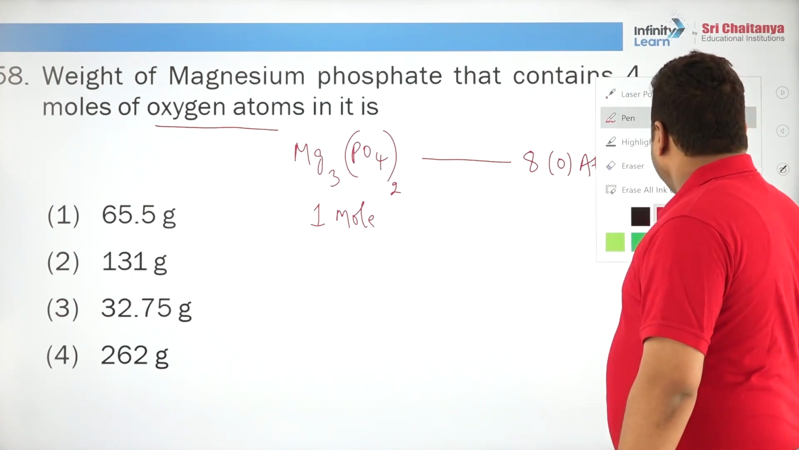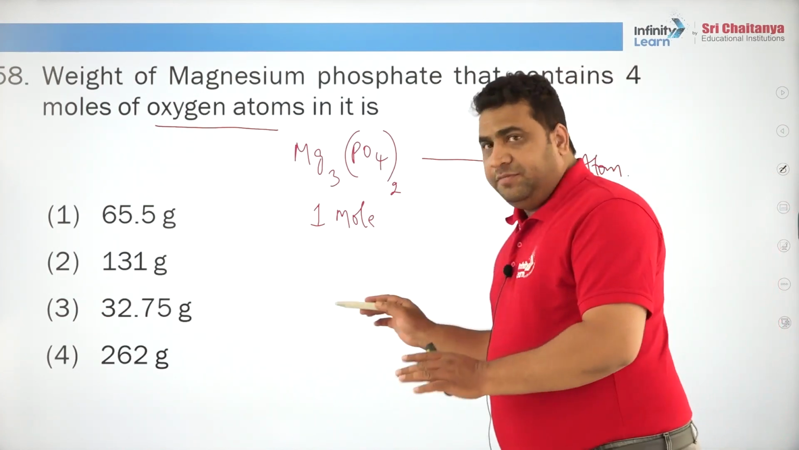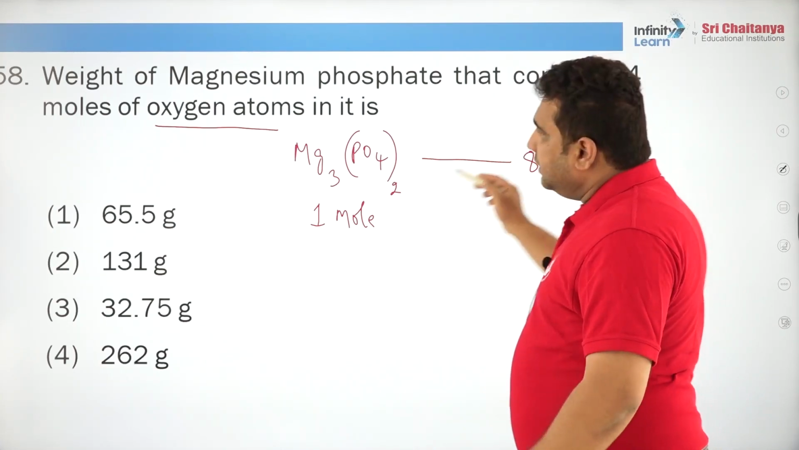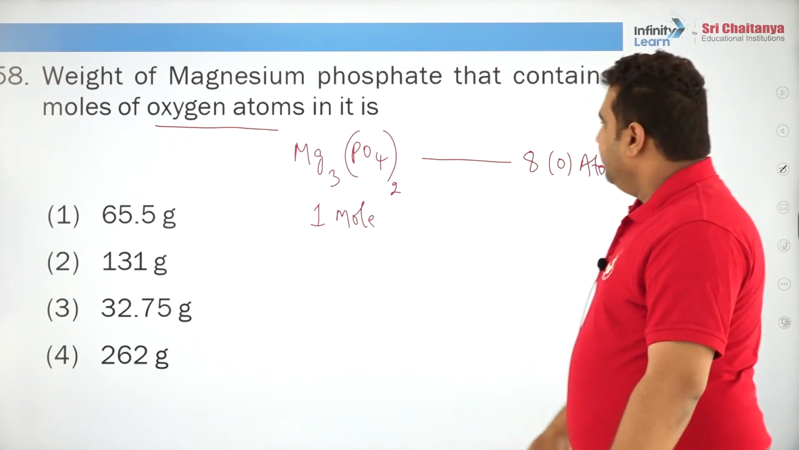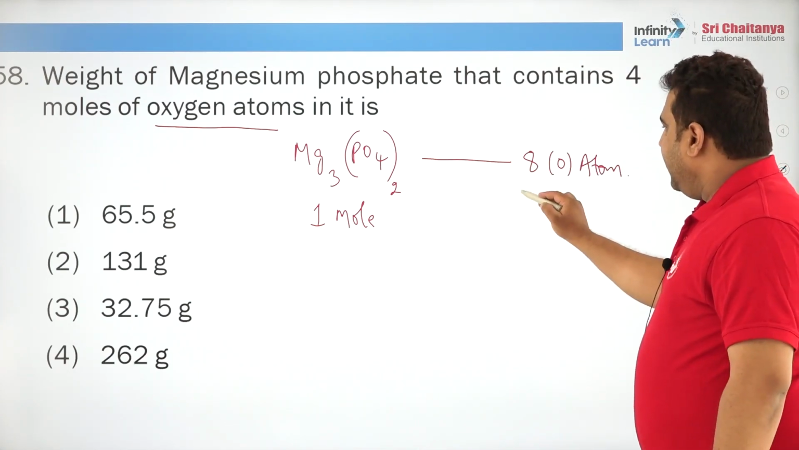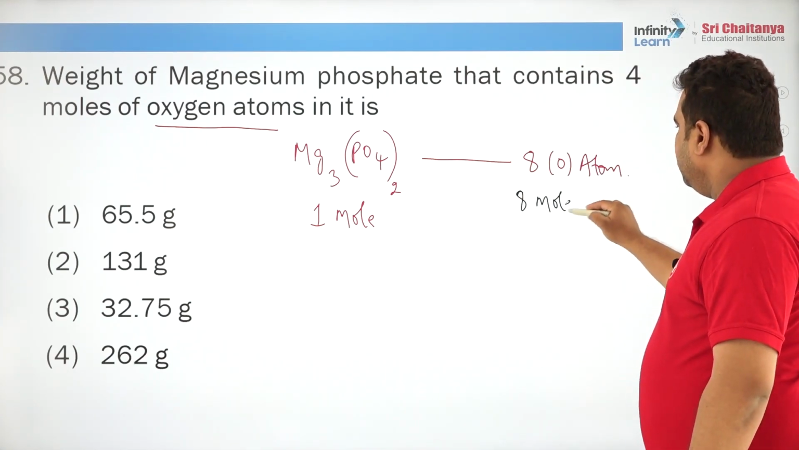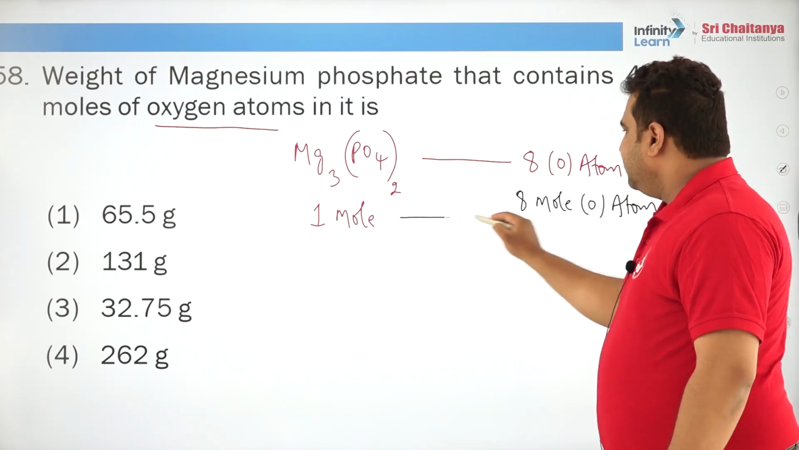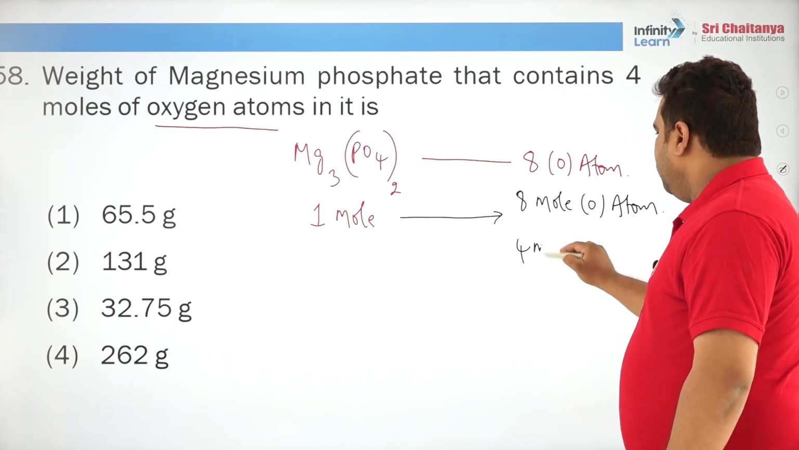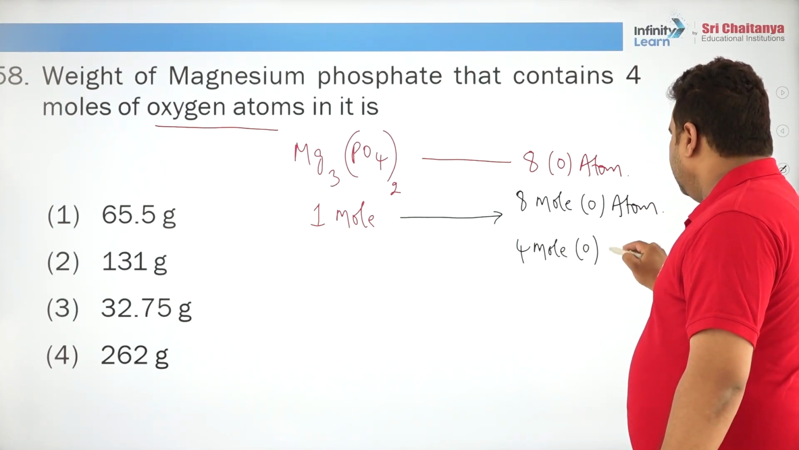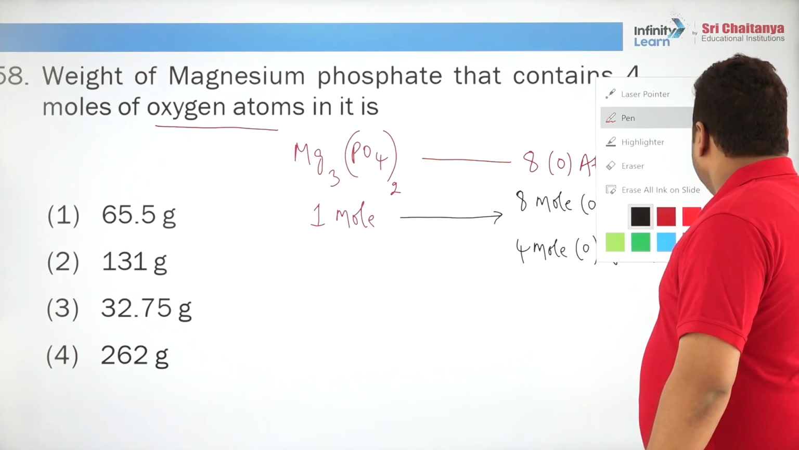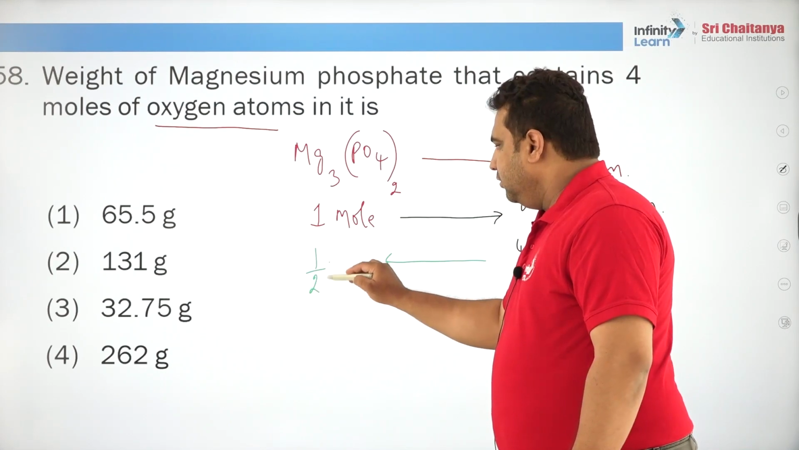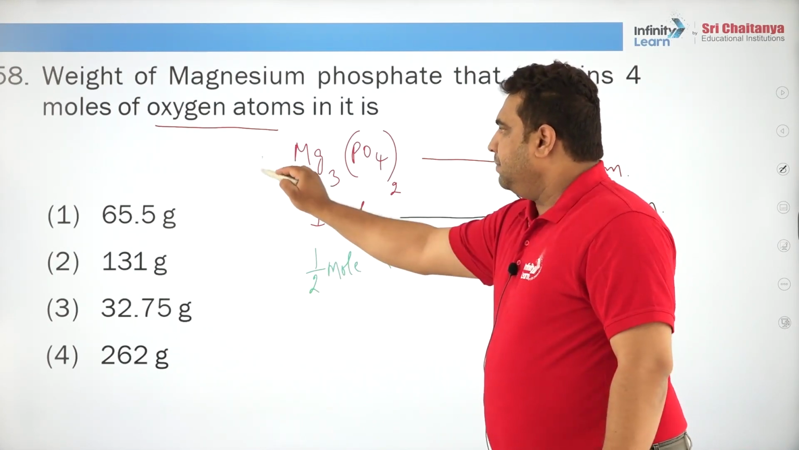So it is very crystal clear that 1 mole of magnesium phosphate has 8 moles of oxygen atoms, and the question says it contains 4 moles of oxygen atoms. Are you following? So 1 mole of this contains 8 moles of this. So 4 moles of these atoms must contain how much? Obviously half of this, that is half mole. This is step number 1.